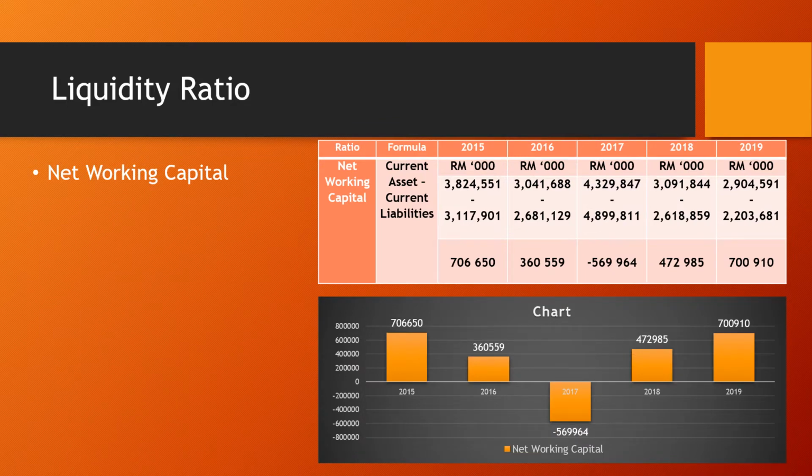Lastly, for liquidity ratio is net working capital ratio. A positive amount of net working capital ratio means that the company has enough current assets to meet its current liabilities. So based on the chart, only in 2017 the amount is negative, and in the other years the amount is all positive. So basically, it means that Parkson Holdings Berhad still has balance to continue its operation in each year except for 2017, because in 2017 they have a negative amount of net working capital ratio.